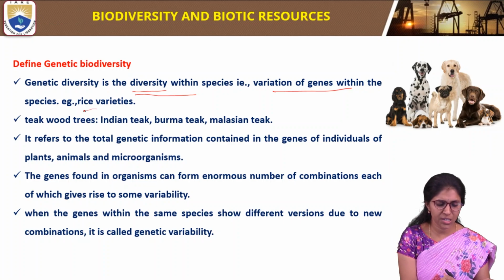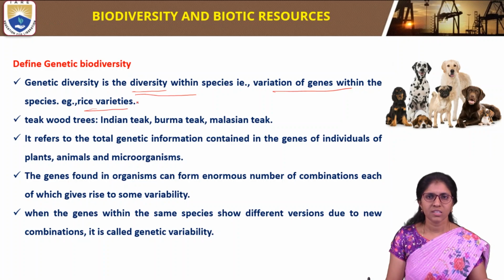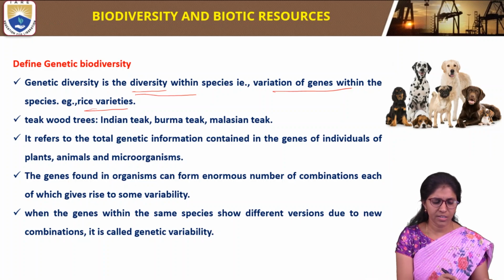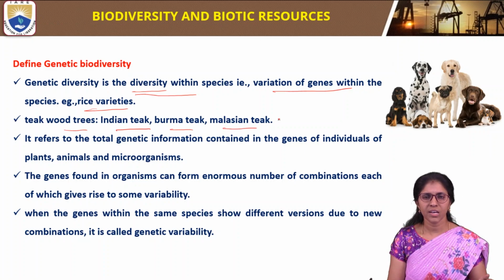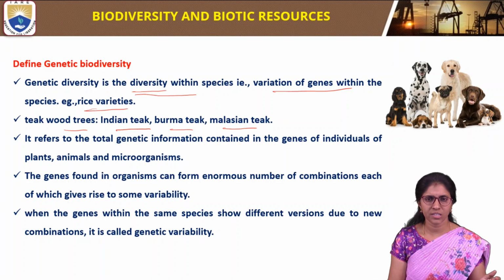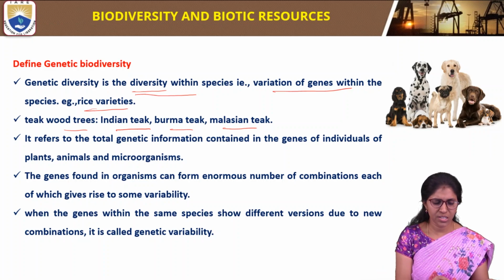Examples of genetic biodiversity are rice varieties and teak wood trees, such as Indian teak, Burma teak and Malaysian teak.